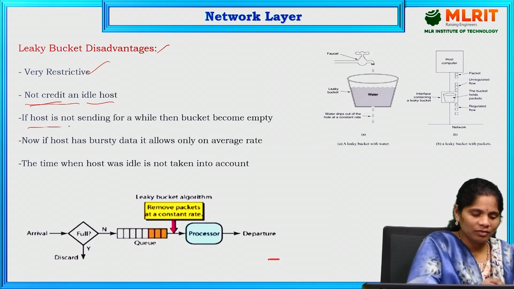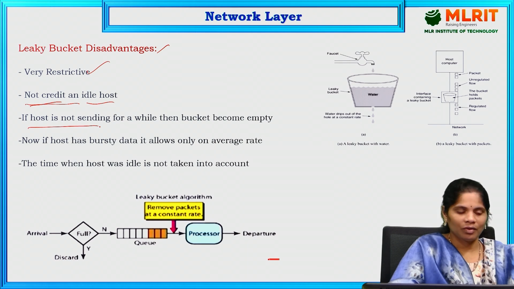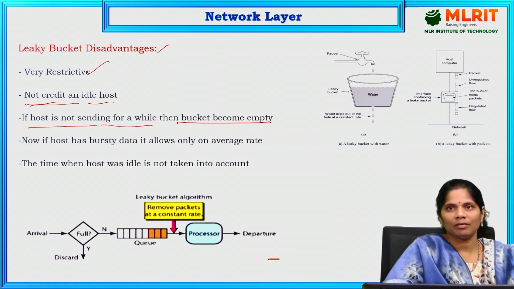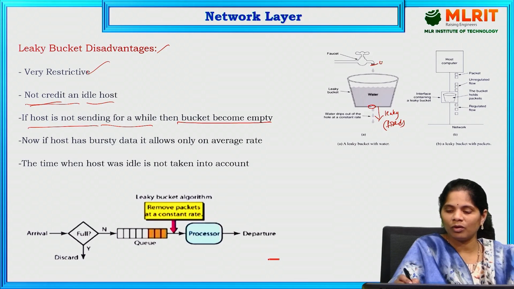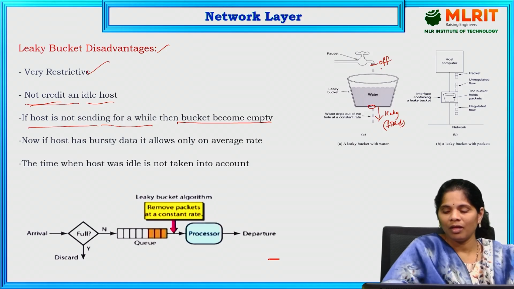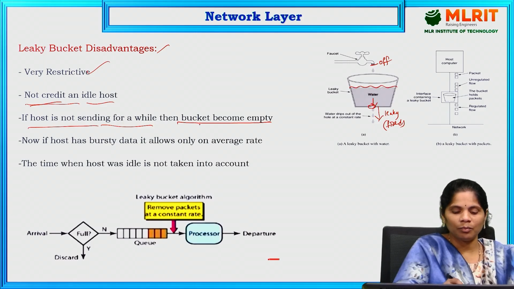If the host is not sending for a while, then the bucket becomes empty. Here the water flow is fixed, at the same time it is a leaky bucket. This is a fixed flow. After some time, the tap is turned off. Then whatever water is in the bucket leaks out, and after some time the bucket becomes empty.